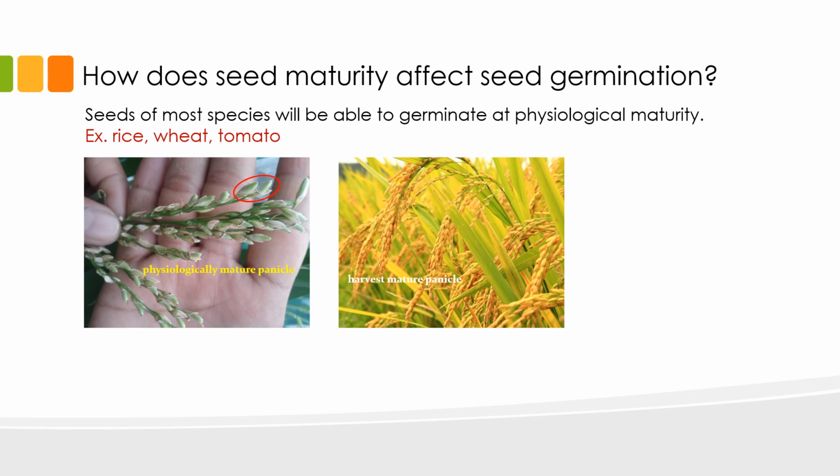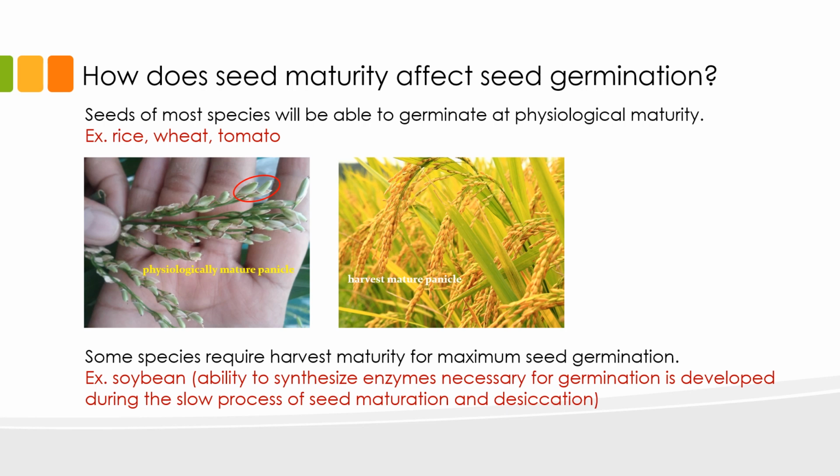Seeds of most species are capable of germinating at physiological maturity. Some very good examples of these species include rice, wheat, and tomato. However, there are some species, like soybeans, for example, that require harvest maturity. The ability of soybean seeds to synthesize enzymes necessary for germination is developed during the slow process of seed maturation and desiccation. Without undergoing the drying process and achieving harvest maturity, soybean seeds will not be able to germinate.